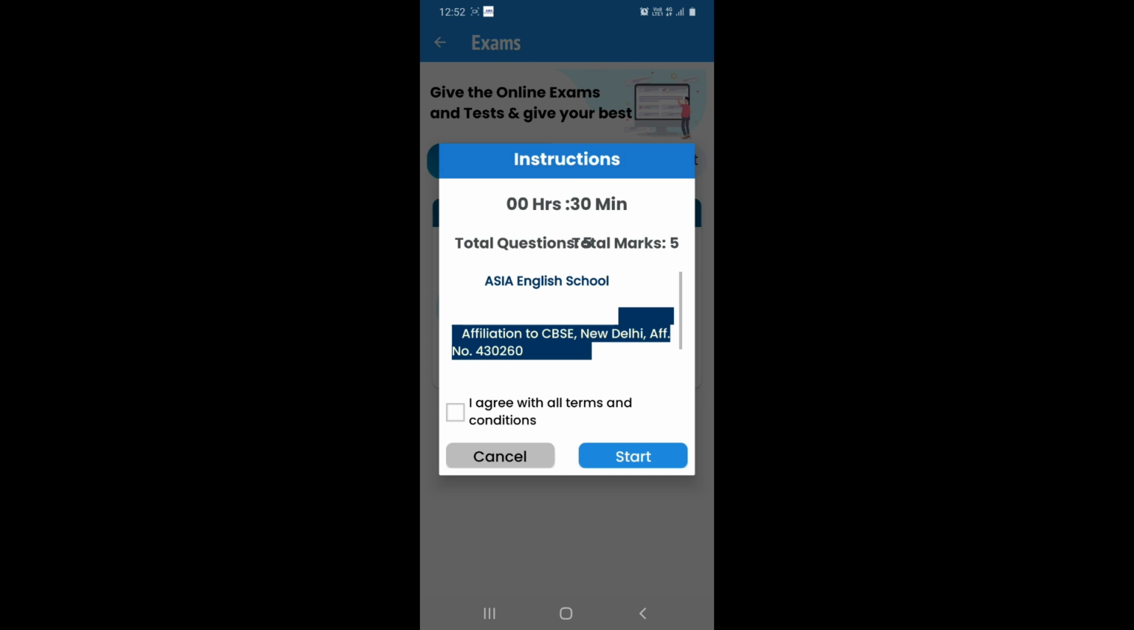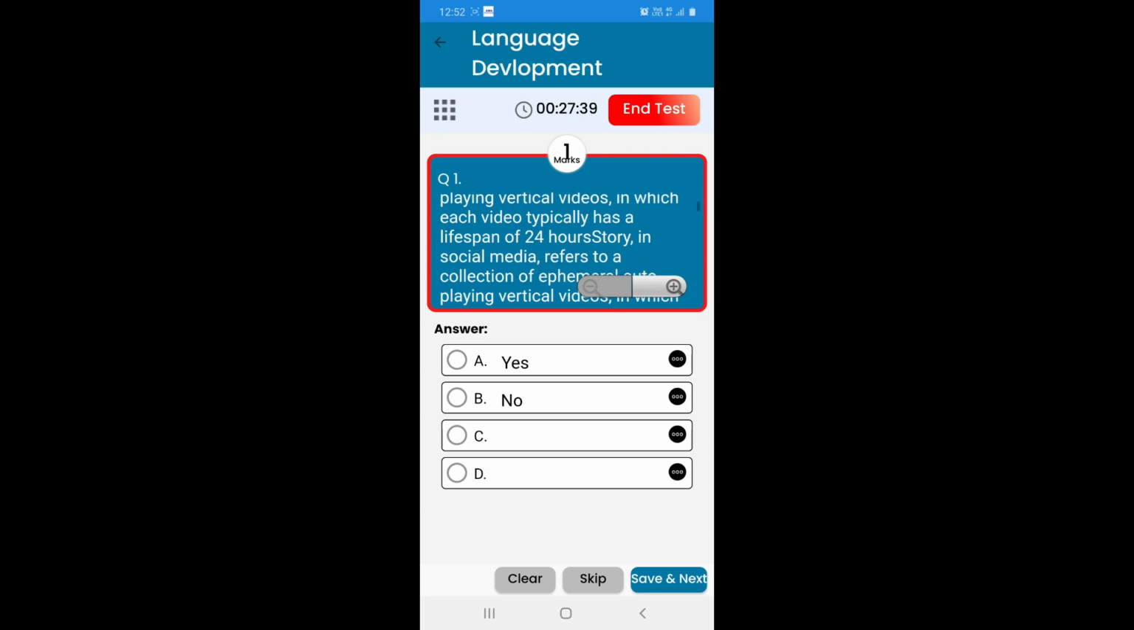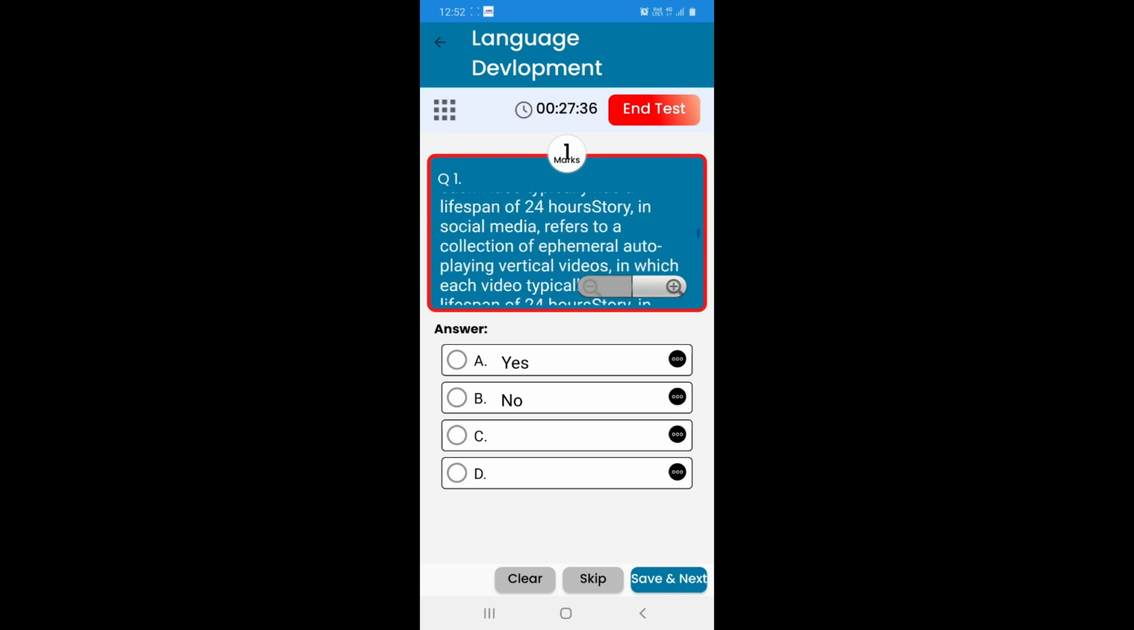You have to click on the I agree with all terms and conditions and click on the start button. As soon as you start the quiz, you can see the time shown above. That would be the total time allotted for you to answer the question, to attempt the quiz and upload the answers also. Please note that the time that is shown there will be inclusive of the uploading time also.